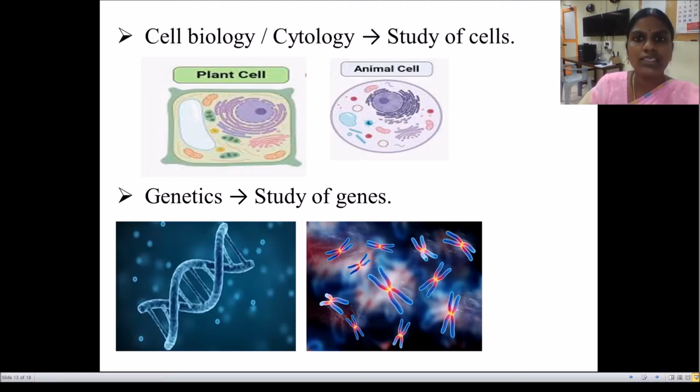So what is cell biology? It is the study of cells. Next is genetics. Genetics is the study of genes. Genes are made up of DNA and it is the basic unit of heredity in all living organisms. It inherits the characters from parent organism to the offspring. In Tamil, inherit means marabu. For example, if your father has curly hair, you may also have curly hair.